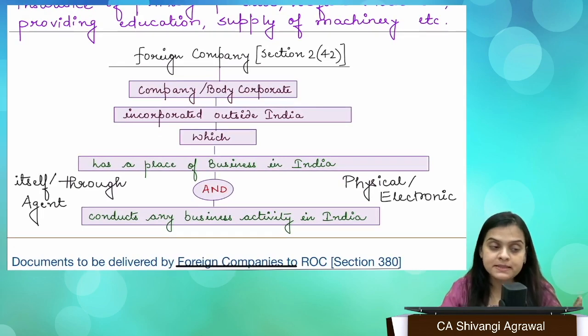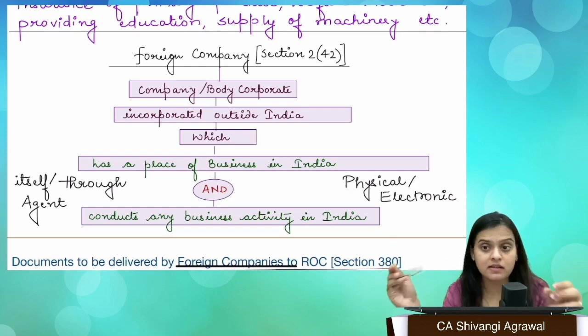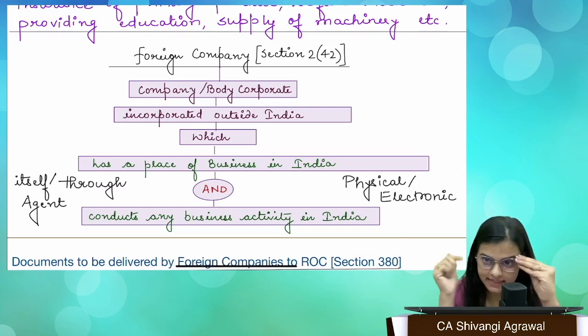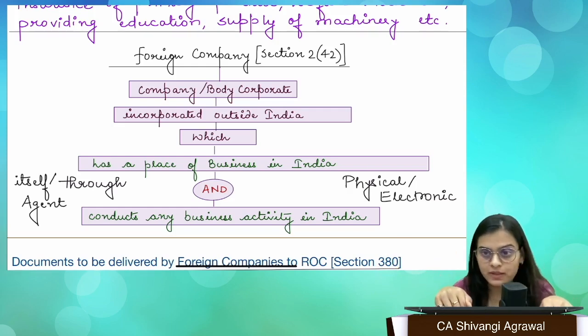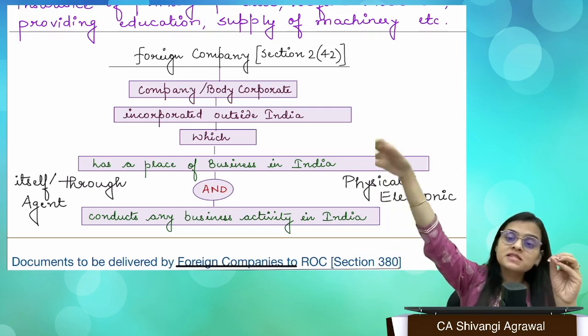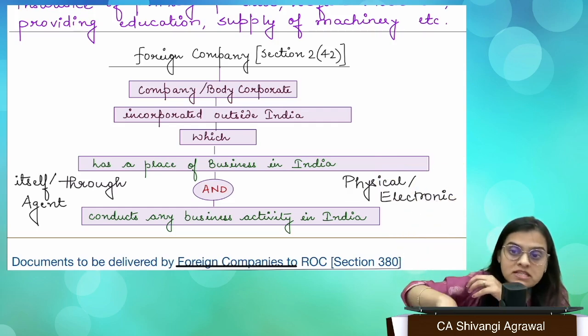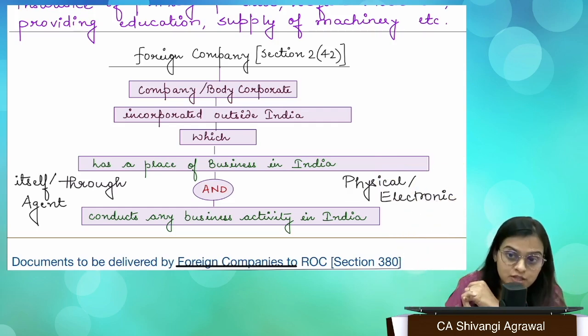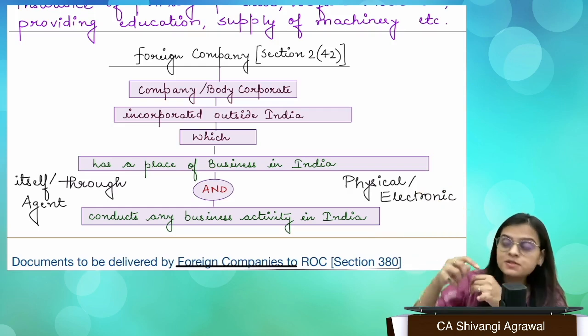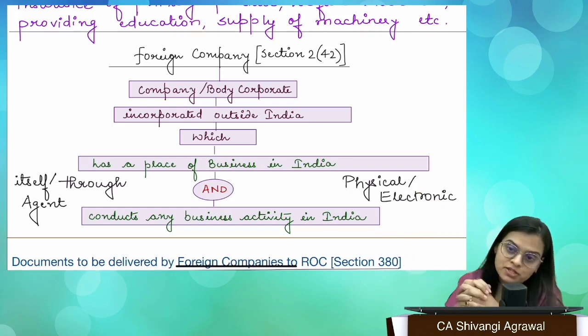Now, a foreign company is a company which is incorporated outside India, but it has a place of business in India and conducts business activity in India. Now, this place of business in India could be a direct place of business or could be through an agent. It could be a physical place of business or it could be an electronic place of business.